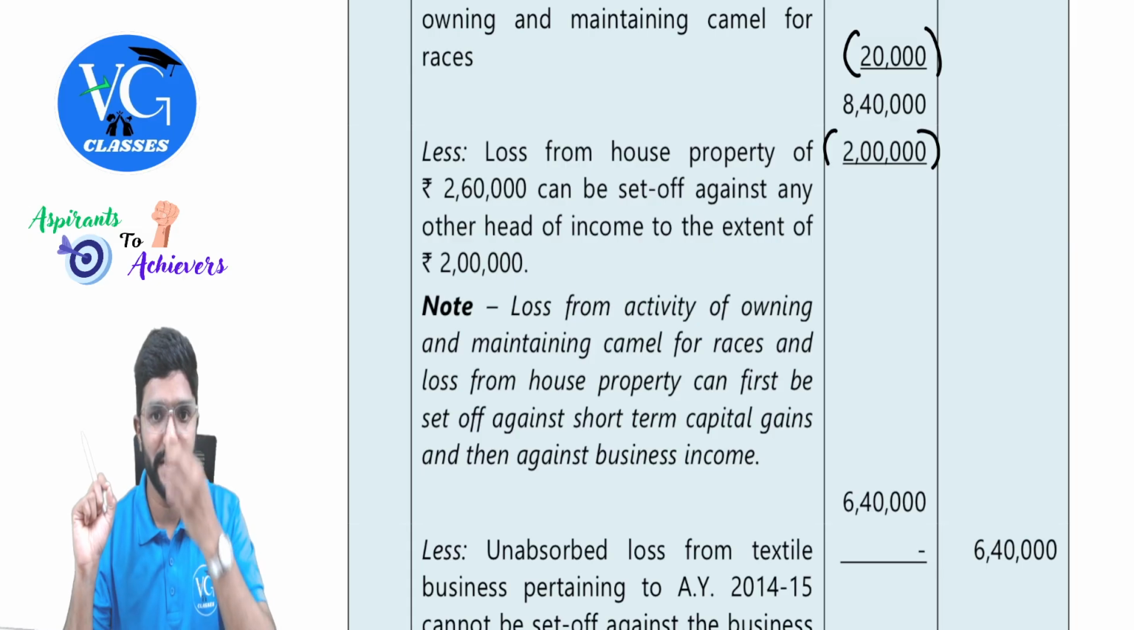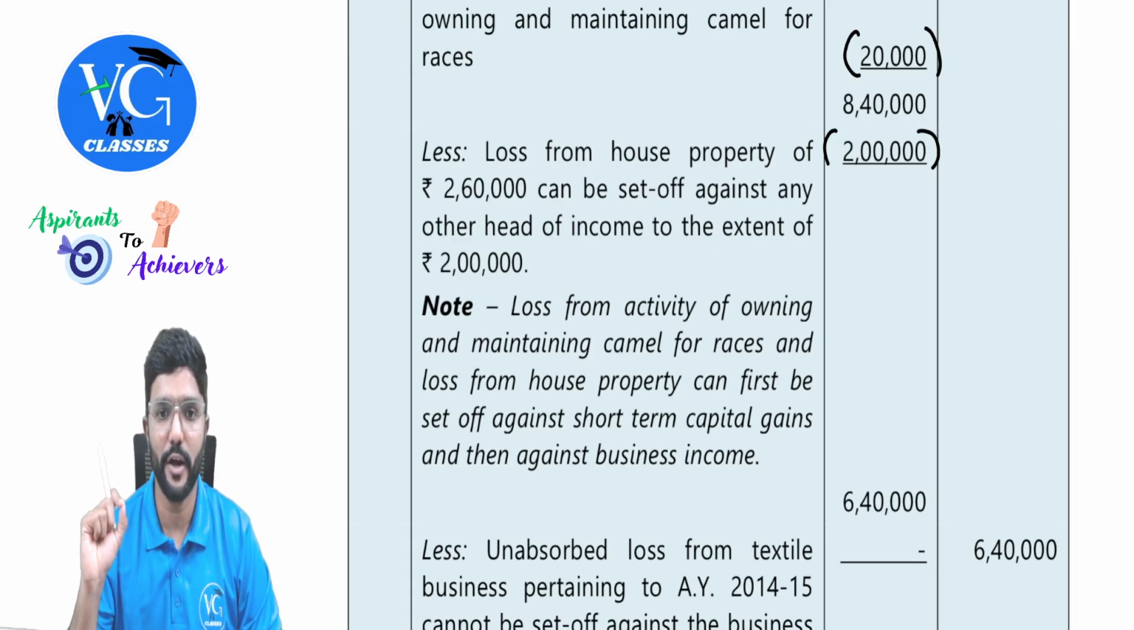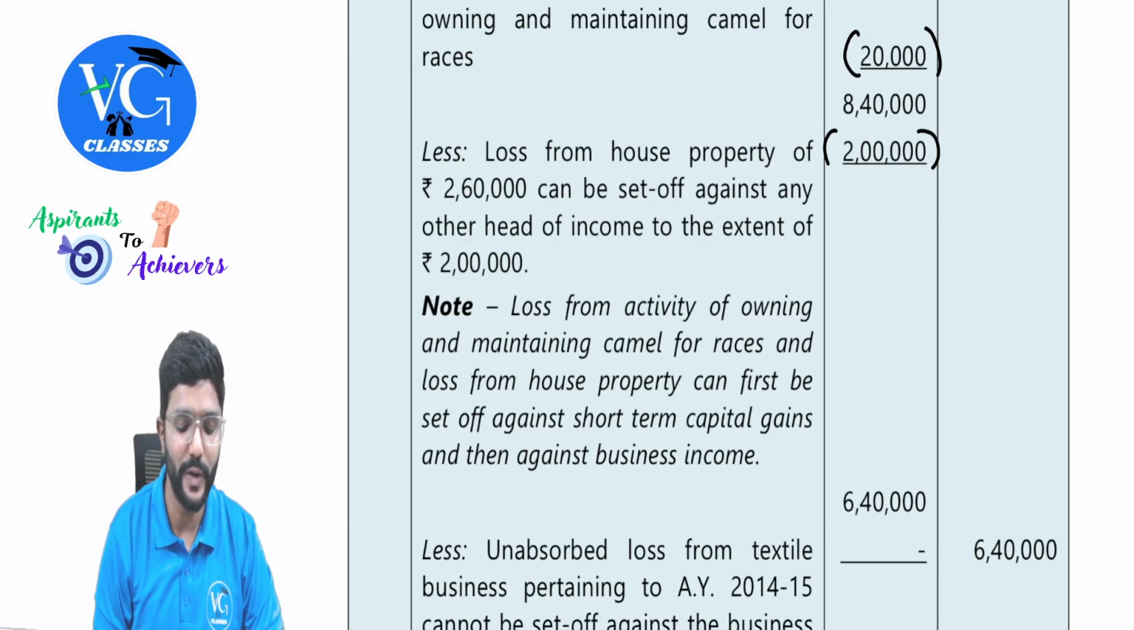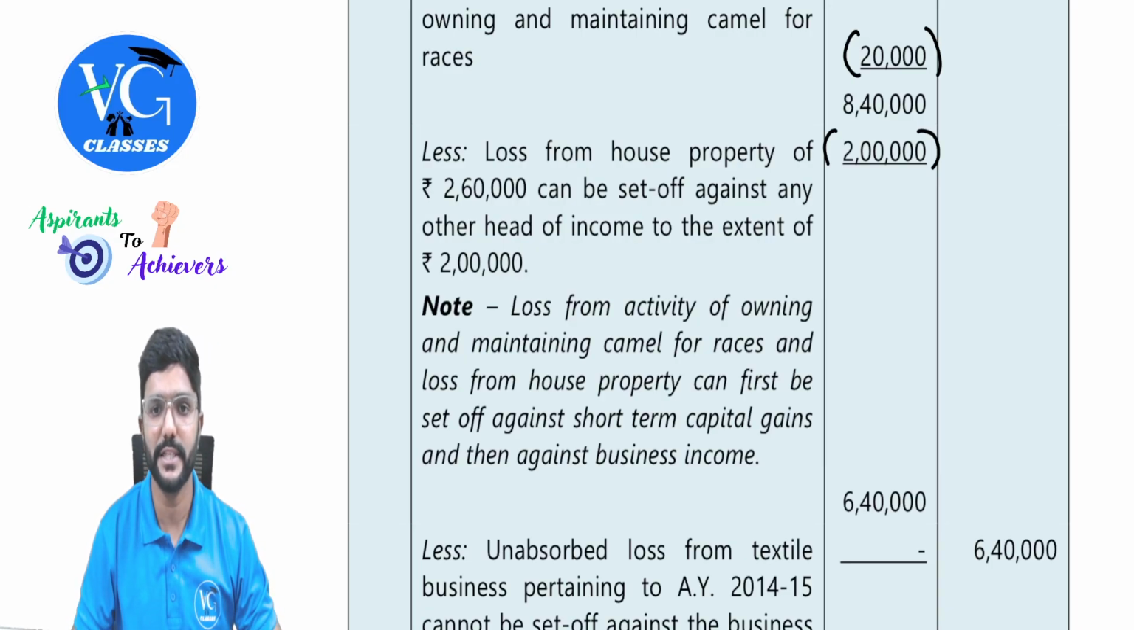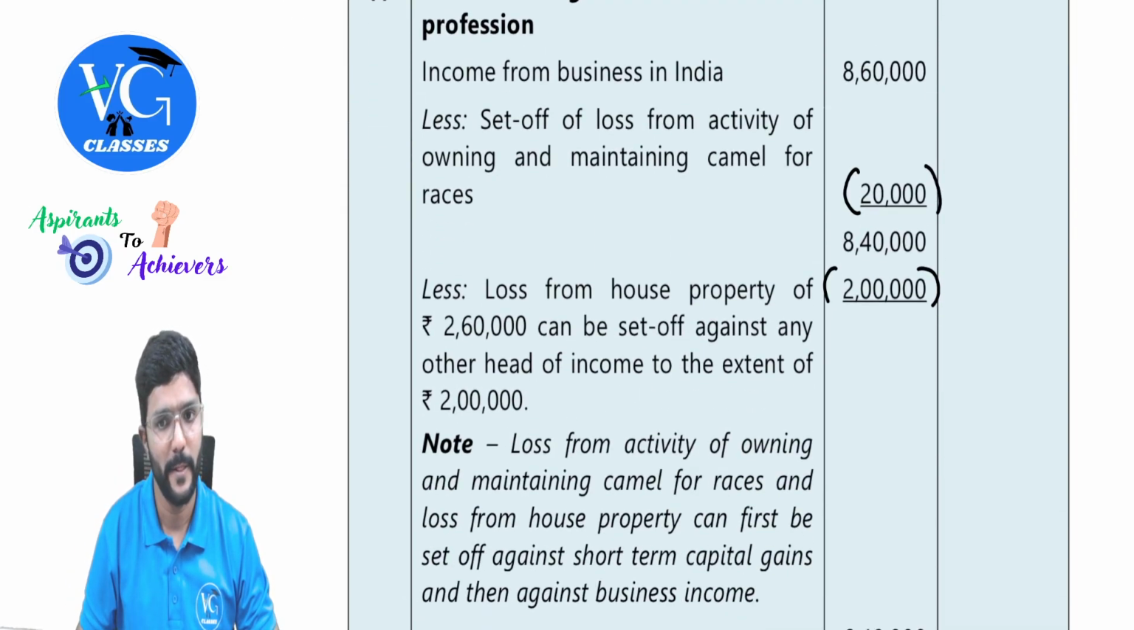Loss from house property of 2,60,000 can be set off against any other head of income to the extent of maximum 2 lakh. Note: loss from the activity of owning and maintaining camel for races and loss from house property can first be set off against short-term gains and then against business income. Means they are suggesting the alternative.